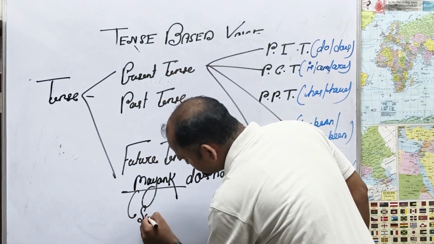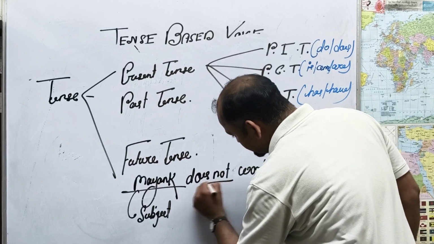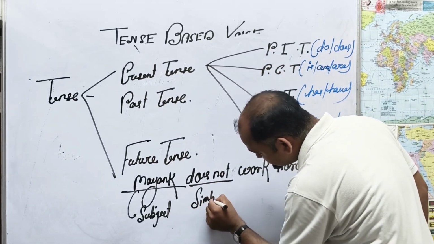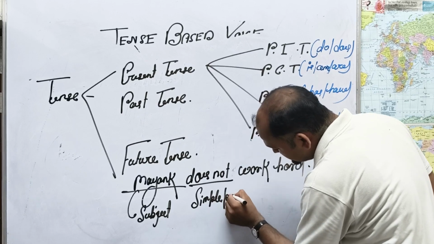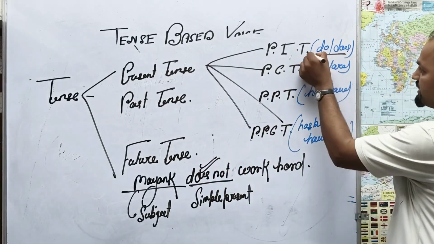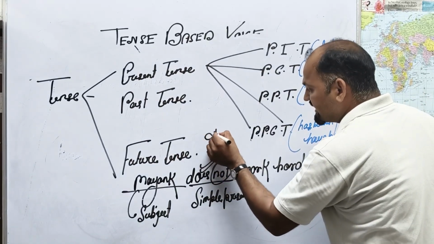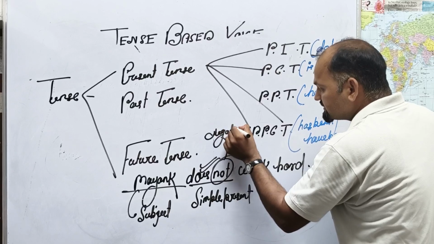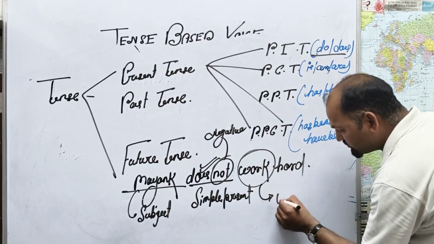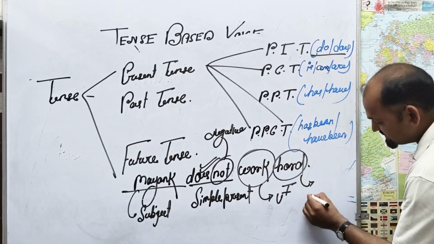Mayank is the subject. Does not. This is simple present. Why? Because of the use of does. You are looking here. Not. Why? This is called negative. Work, we can call this the verb first form. And hard, we can call this an adverb.